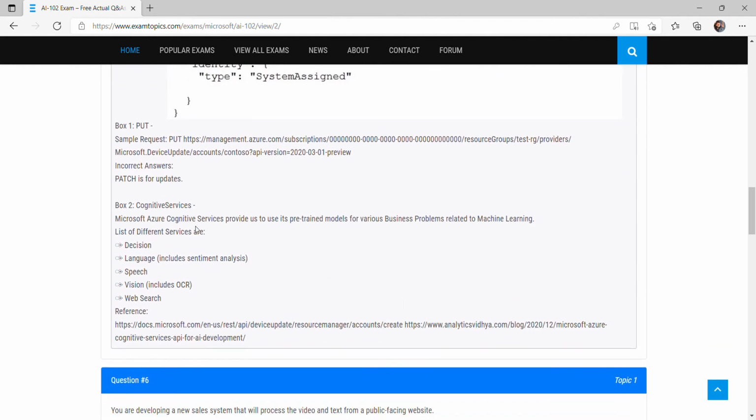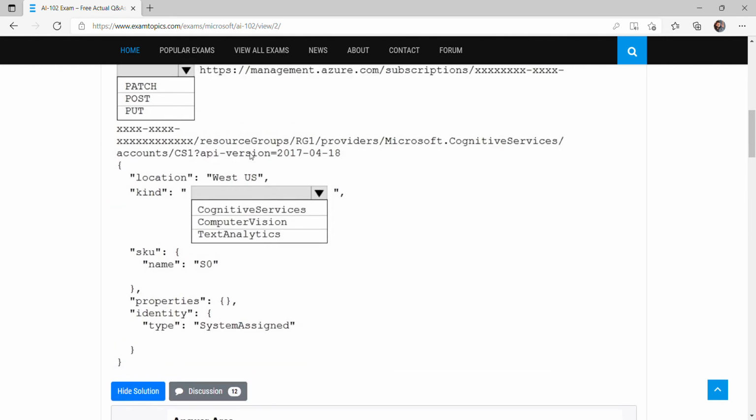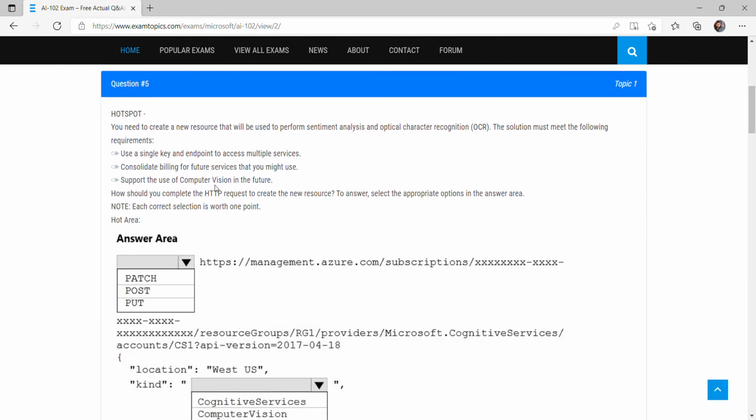And if we go to the description, Microsoft Azure Cognitive Services lets us use its pre-trained models, so we don't have to create the model. Microsoft has already trained some models, and we only have to use those models directly in our project. Cognitive services provide a lot of models like decision, language, analytics, speech, OCR, computer vision, right? So the best answer is cognitive services, because if we use computer vision, the future task is okay, but what about the current one, sentiment analysis and OCR? We can't do that, right?